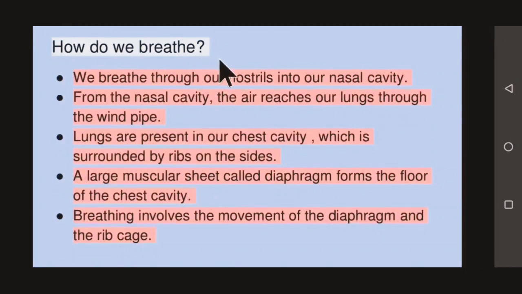Now, how do we breathe? We breathe through our nostrils into our nasal cavity. From the nasal cavity, the air reaches our lungs through the windpipe. Lungs are present in our chest cavity, which is surrounded by ribs on the sides. A large muscular sheet called the diaphragm forms the floor of the chest cavity. Breathing involves the movement of the diaphragm and the rib cage.